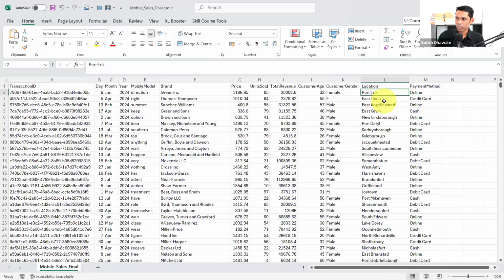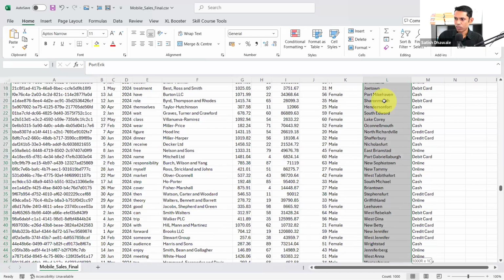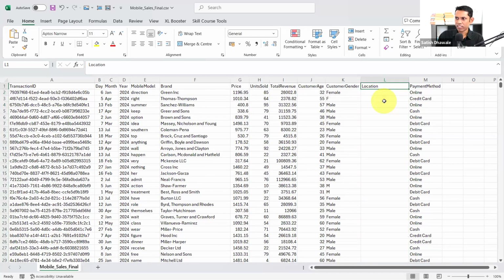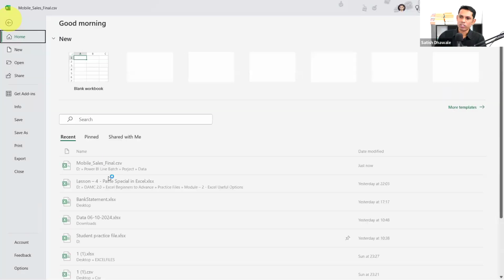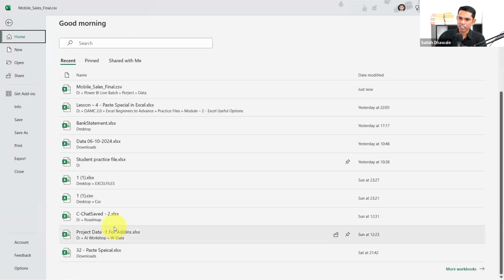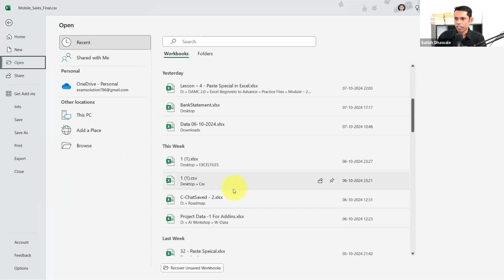Got it. Instead of location, for all these locations, I'll do one thing. I'll take Indian states. We can take anything. So I'll just replace the data. This is our dummy data. In order to get the Indian states, I have the state list inside my workbooks, suppose, let me take this. Let me go to the more workbooks and I have data.